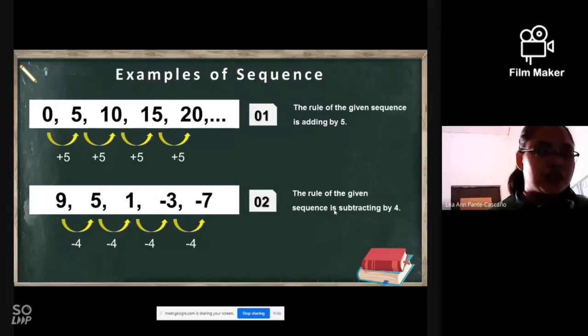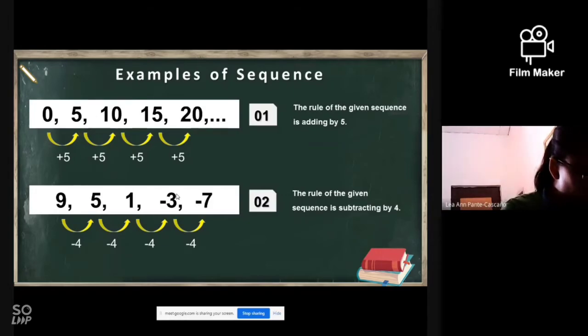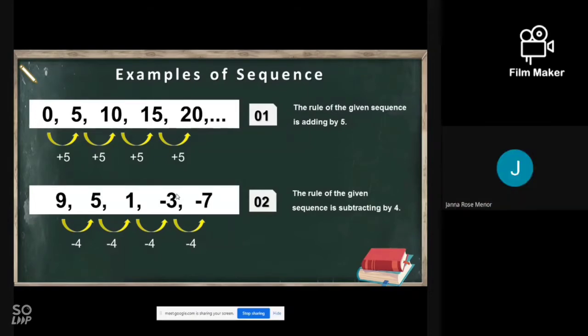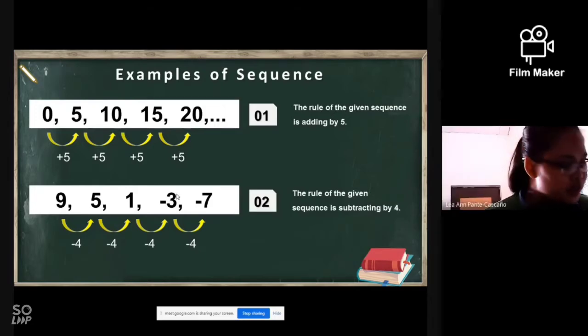Subtracting 4. So as you can see, if you are going to compare example number 1 and example number 2, what is the difference between these two? Mark, what is the difference between the two given sequences? The first set is an infinite set, and the second is a finite set. Thank you very much.